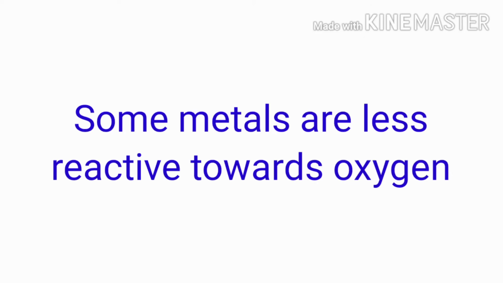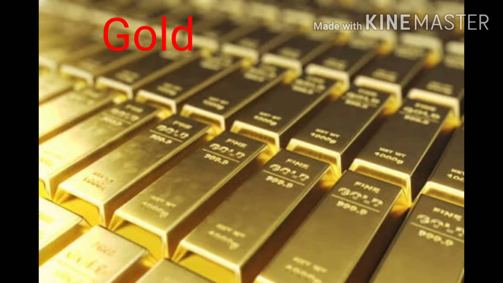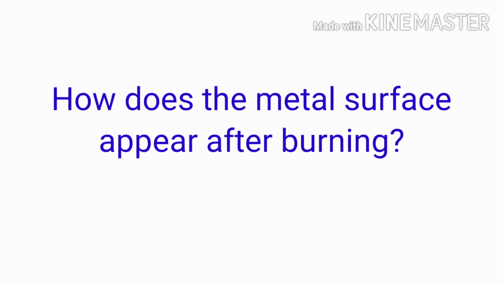Whereas, some metals are less reactive towards oxygen, for example gold, and therefore gold can be found in its metallic state in nature. How does the metal surface appear after burning? The metal surface appears blackish after burning. Burning takes place due to the presence of oxygen. On burning, the metal loses its lustrous nature. This is due to the deposit of insoluble carbon on the surface of the metal. Since carbon is black in color, the metal surface also gets the black color of carbon.